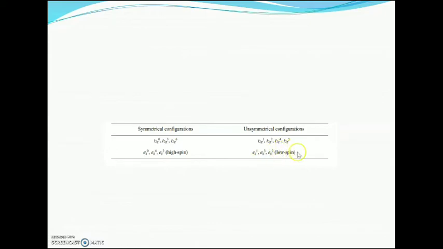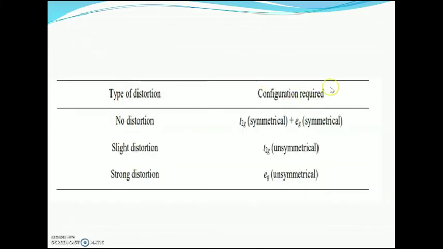These unsymmetrical configurations show Jahn-Teller distortion, and the others do not.